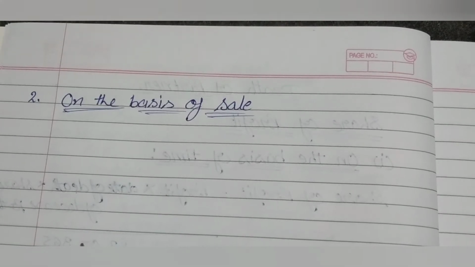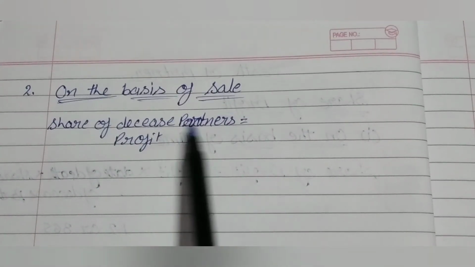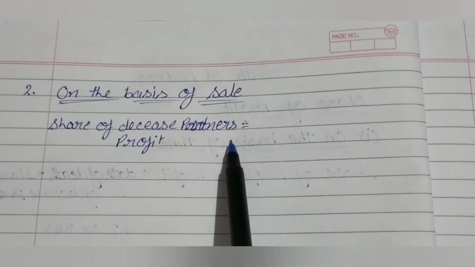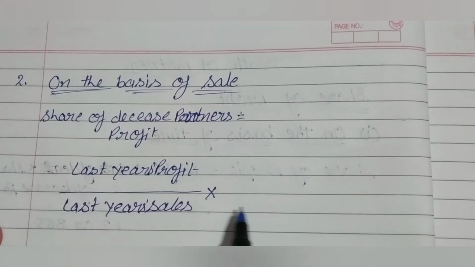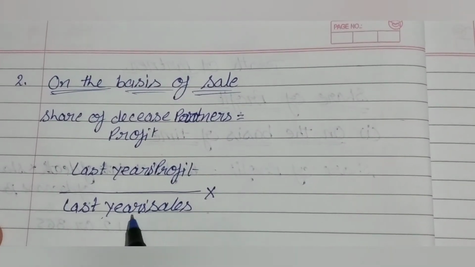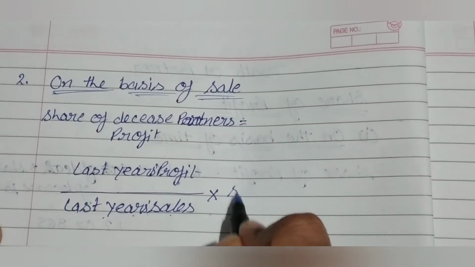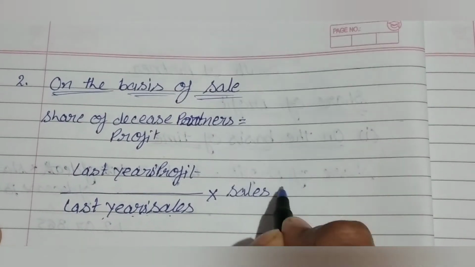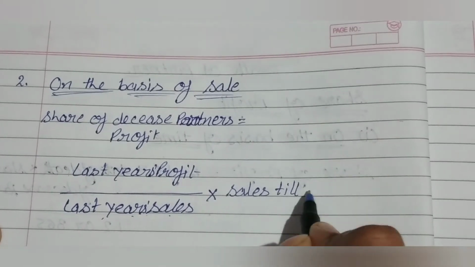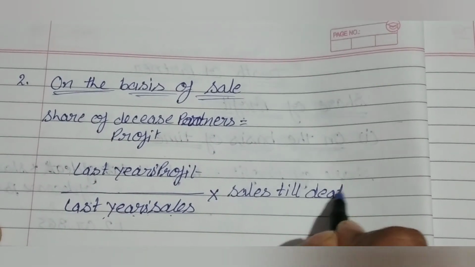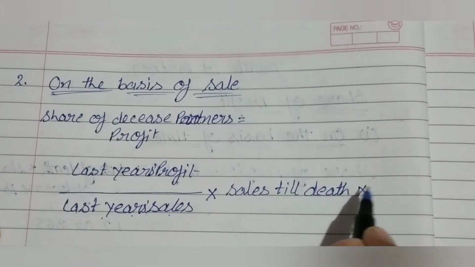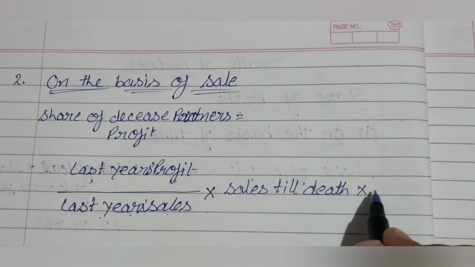Formula is share of deceased partner's profit is equal to last year profit upon last year sales into sales till death into deceased partner's share.